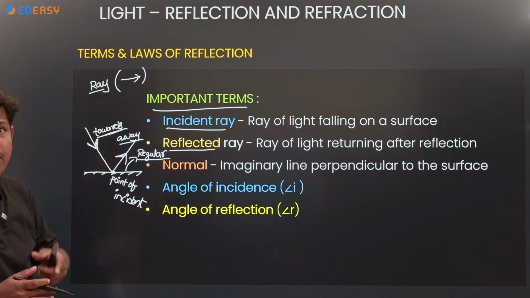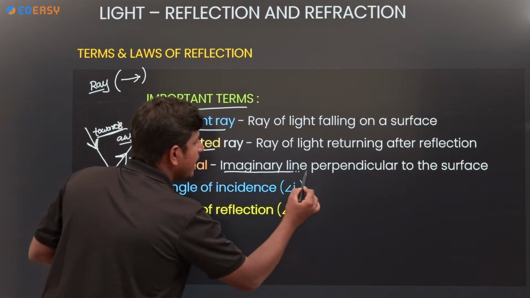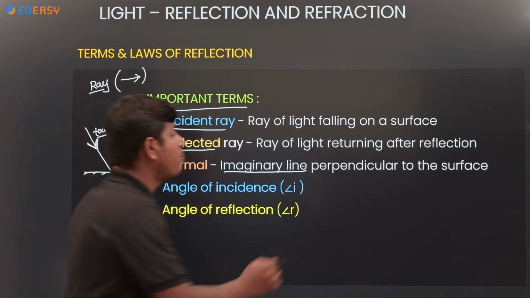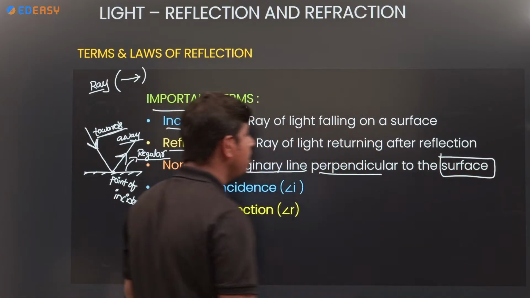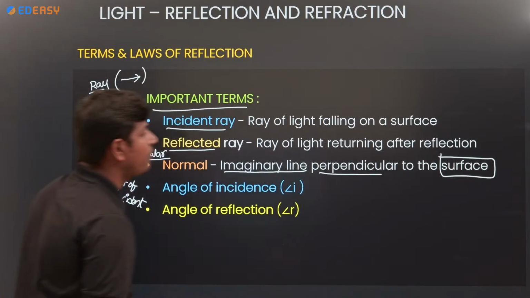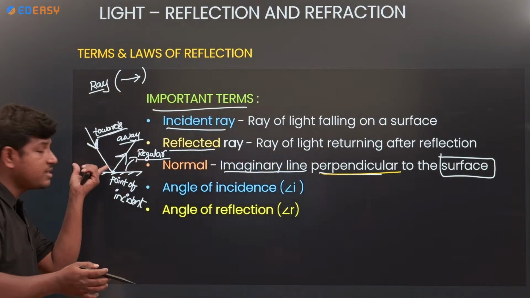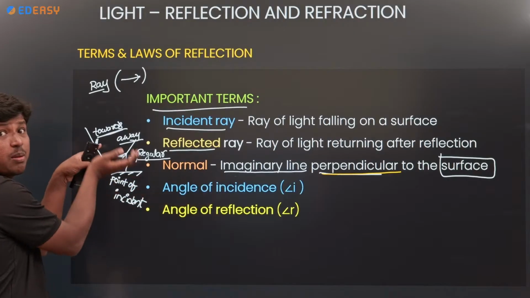And what is the normal? Normal is nothing but an imaginary line. How will it be? Perpendicular to the surface. See, here is the surface, and to the surface it is perpendicular.